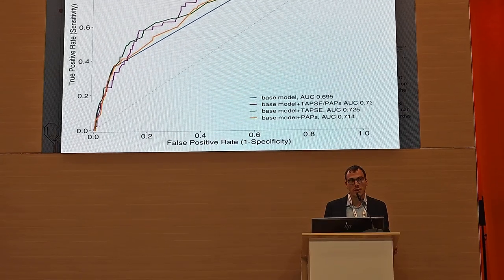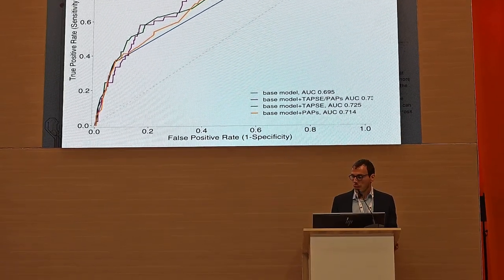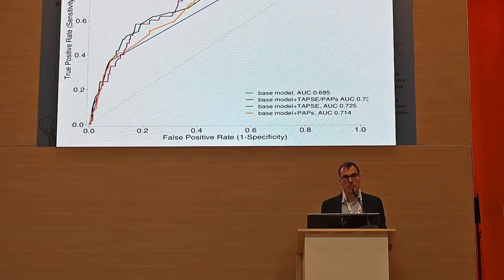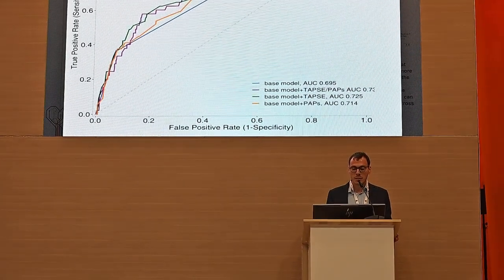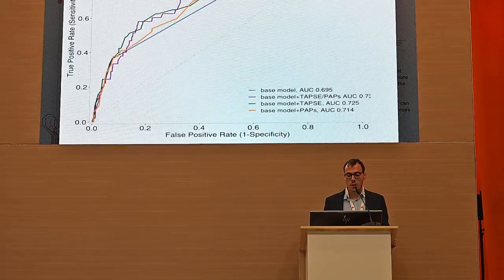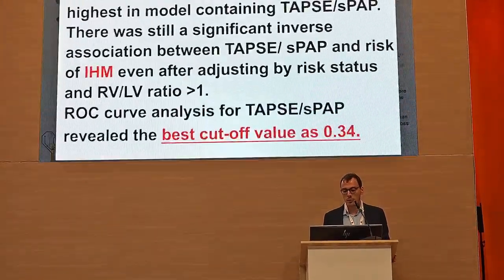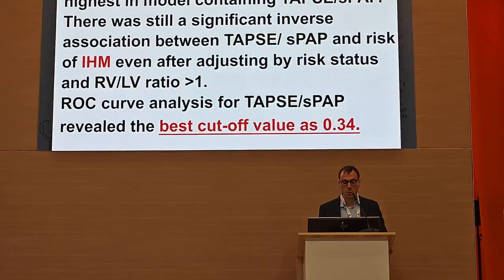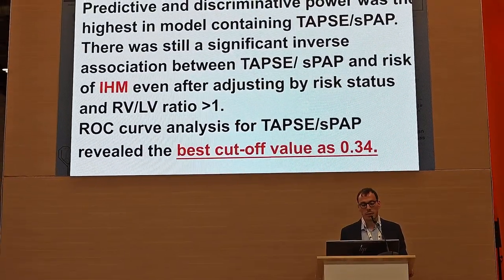The purple line represents the model with TAPSE-PASP ratio, and it provides the highest accuracy, highest predictive capability compared with other models. We also defined a cutoff value to predict in-hospital mortality using TAPSE-PASP ratio, and the value is defined as 0.34.